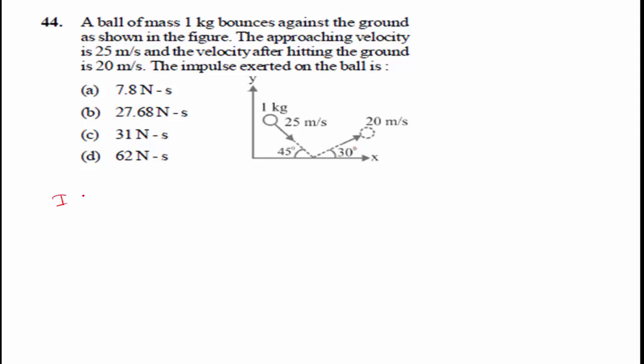We know the formula, that is I is equal to m into final velocity minus initial velocity. Now substitute the values. M is mass 1. Then initial is 25 with the angle sine 45 degree, plus 20 into sine 30 degree.